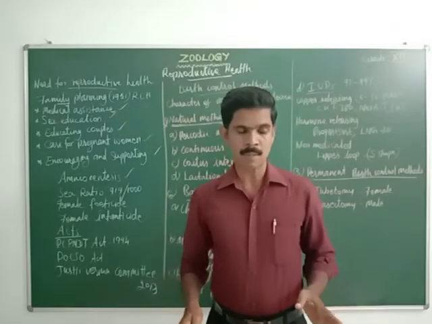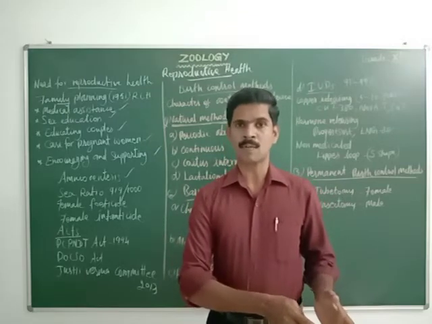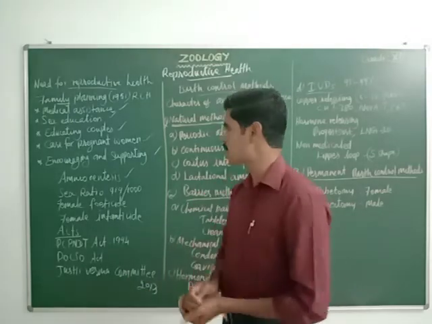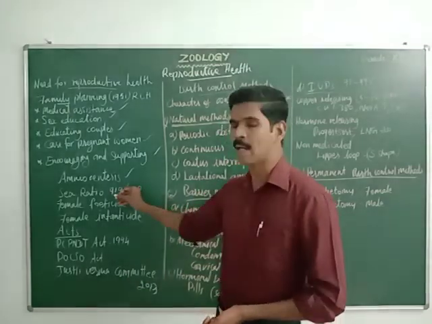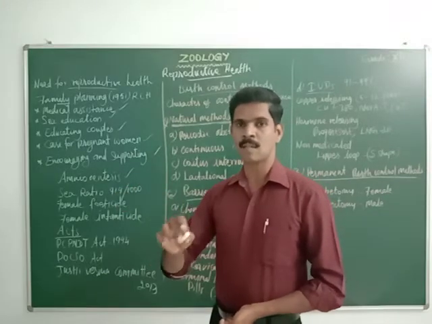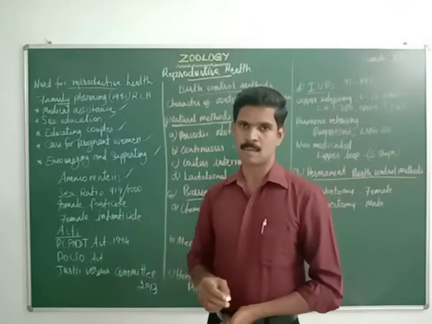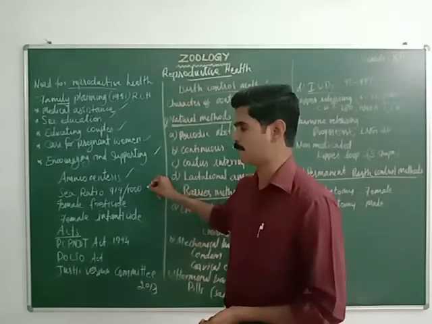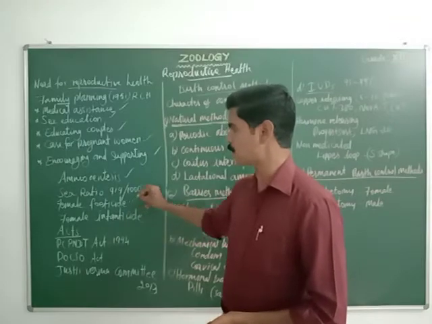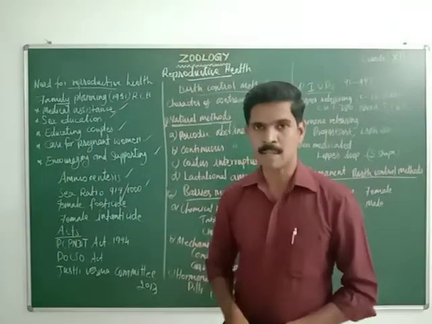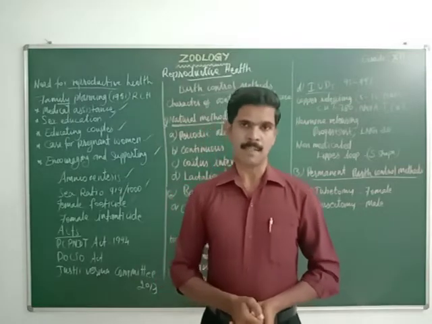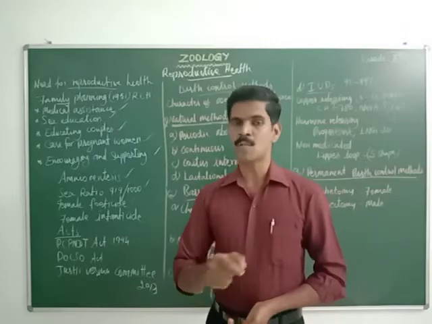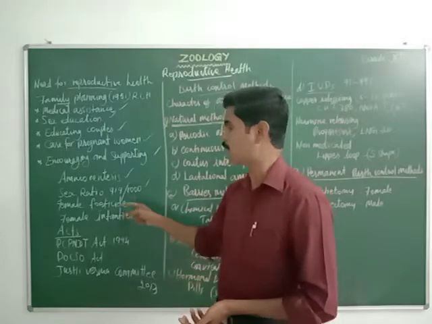Suppose in the human population, it means how many females are there for the males, how many males are there and how many females are there. Actually, statistics says there are only 919 females for every 1,000 males. Understand? Then next, 2-mark question, female foeticide. Female foeticide means aborting the female baby, killing the female baby when she is living or developing inside the uterus of the mother. So this is called female foeticide.